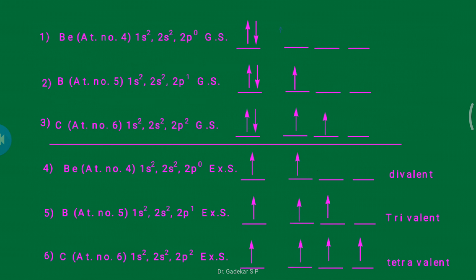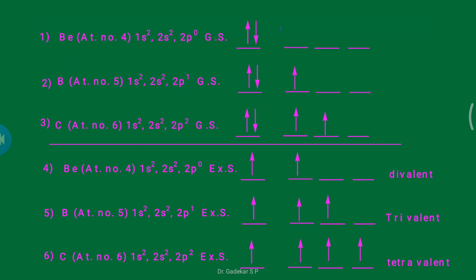Here, for example, beryllium, boron and carbon. What is the atomic number of beryllium? Beryllium is 4, and its electronic configuration is 1s2, 2s2, 2p0. It's the ground state electronic configuration. Here we represent 2 electrons in the outer shell. 1s2 is an inner shell, inner core electron, so we do not represent it here. We only represent the outer shell electronic configuration, 2s2, 2p0.